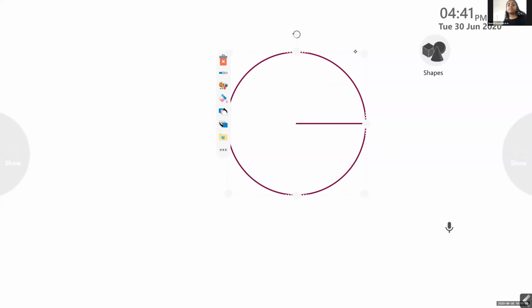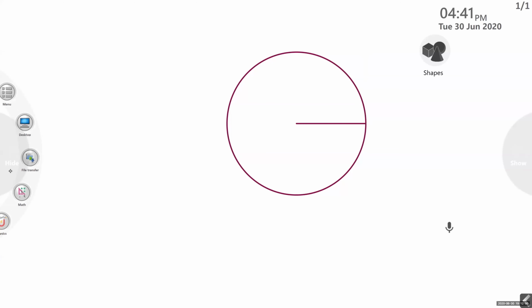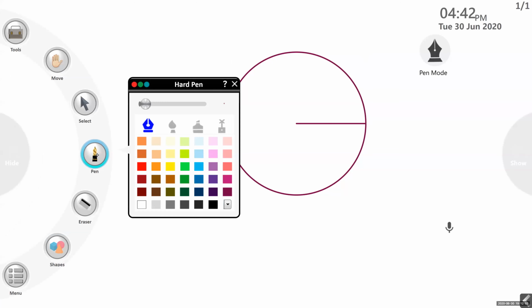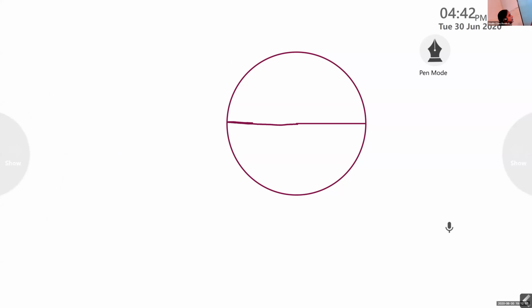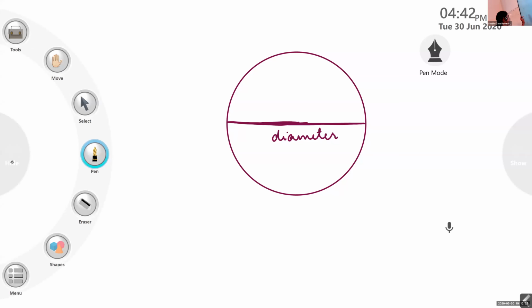Now, if I draw the other part of it, what is this? When I draw this, it is diameter, right? Yes, ma'am. Now we are drawing one arc.